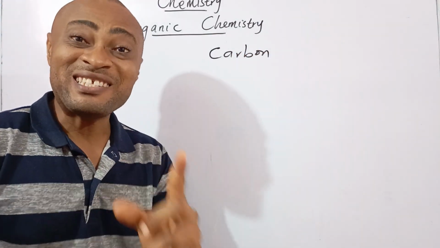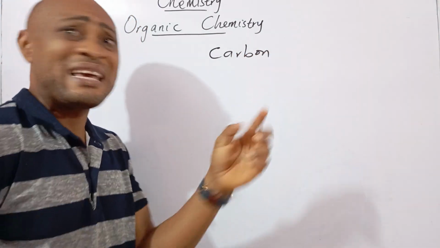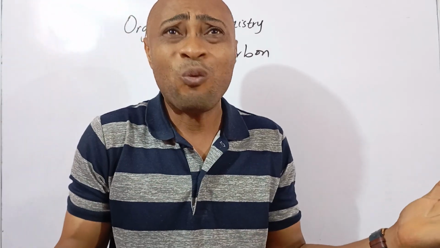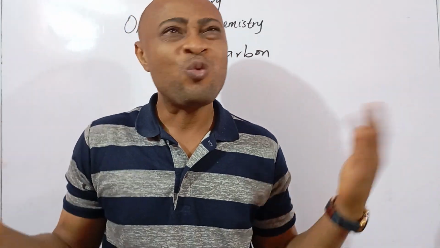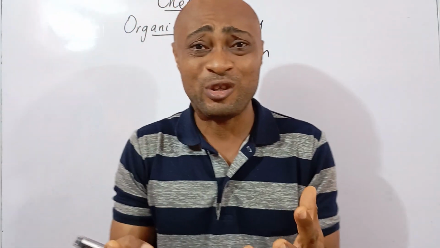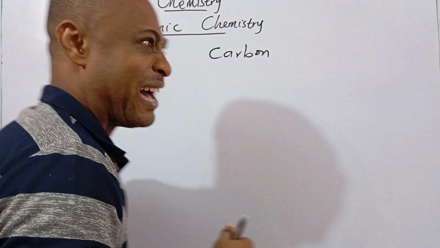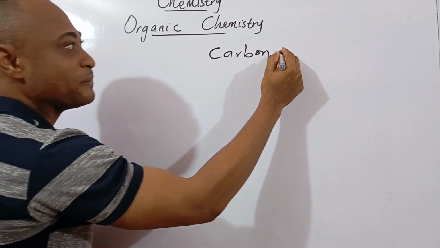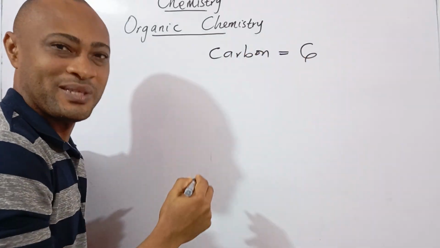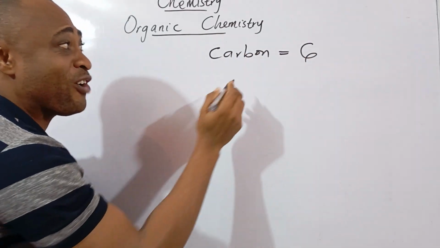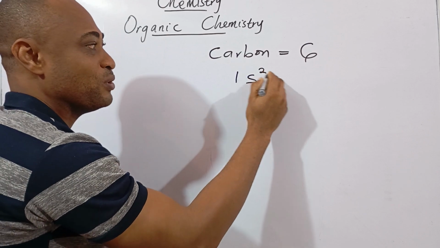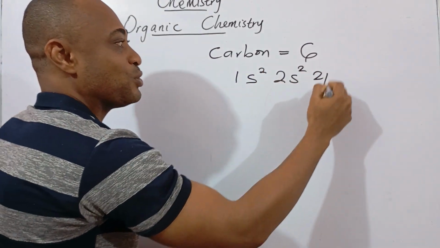Now that means it is pertinent for us to understand carbon as an element. What is so special about carbon? What is that about carbon that you and I must know if we must understand organic chemistry? Follow me and let's get to it. Look at carbon having an atomic number of 6. Electronic configuration 1s2, 2s2, and 2p2.